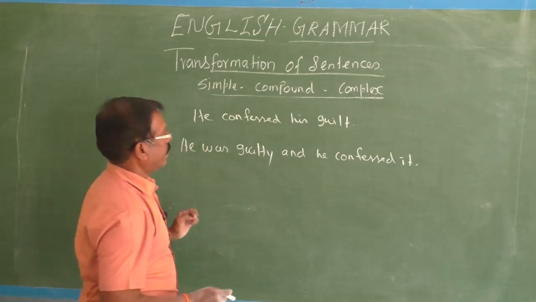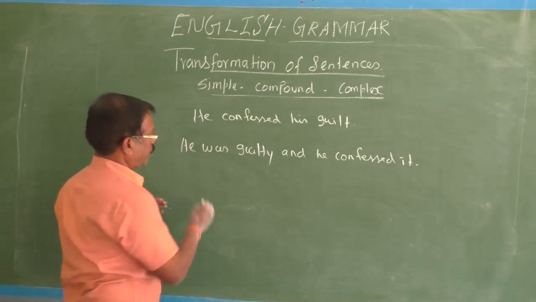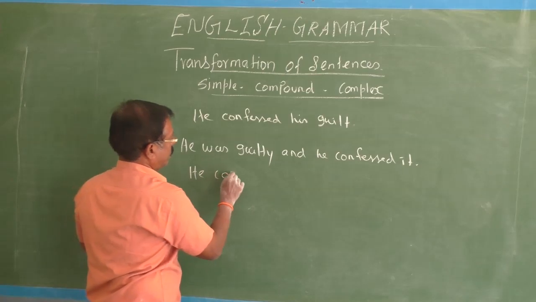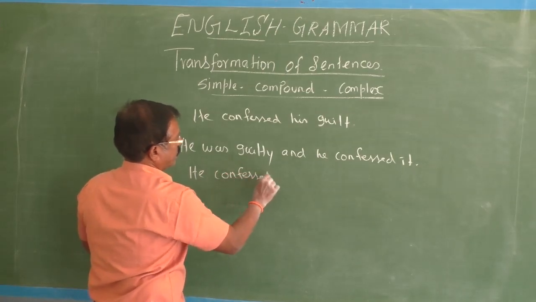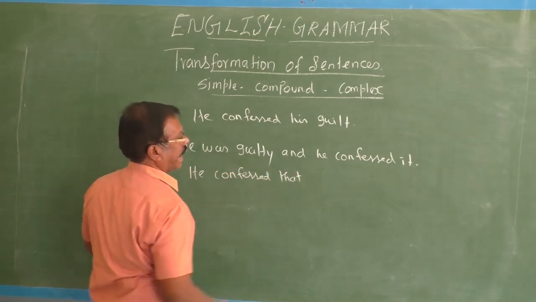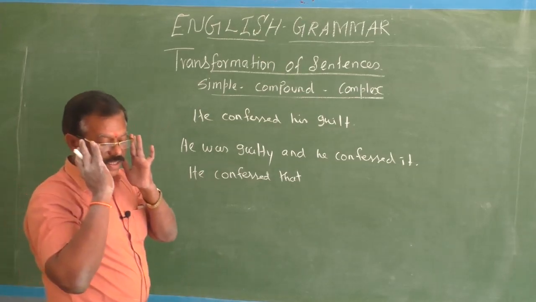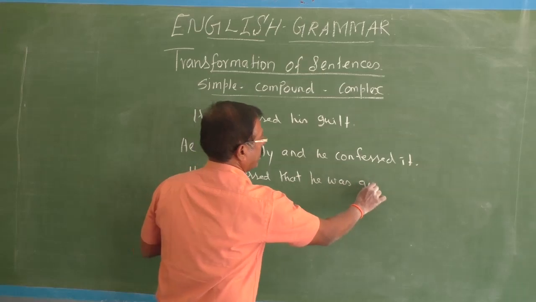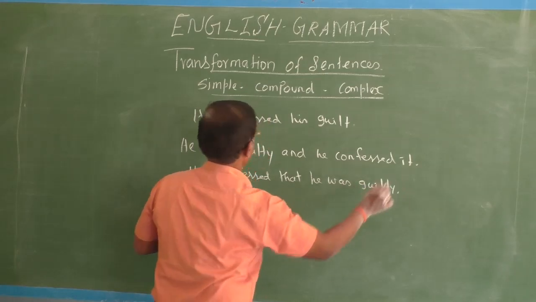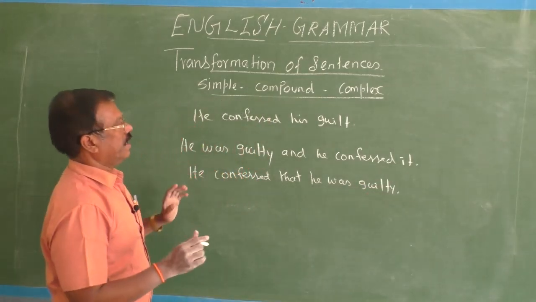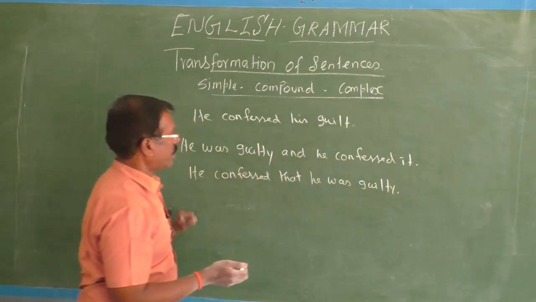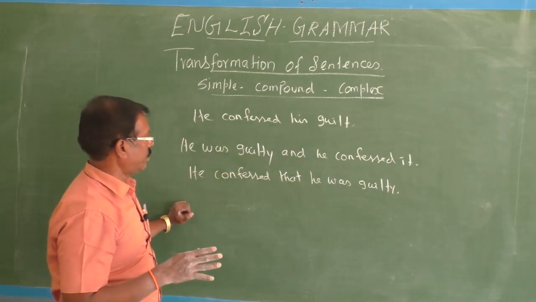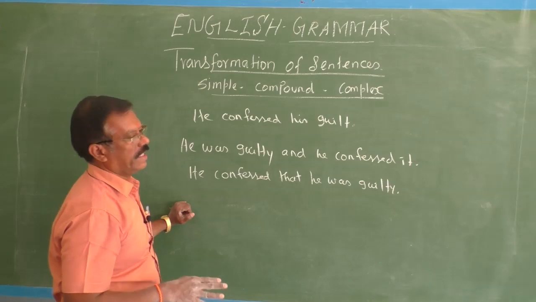Then complex: he confessed what? He confessed, with the relative pronoun that, he confessed that he was guilty. He confessed his guilt, simple sentence. He was guilty and he confessed it, compound. He confessed that he was guilty, complex.